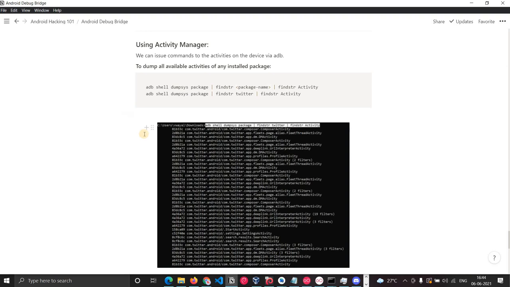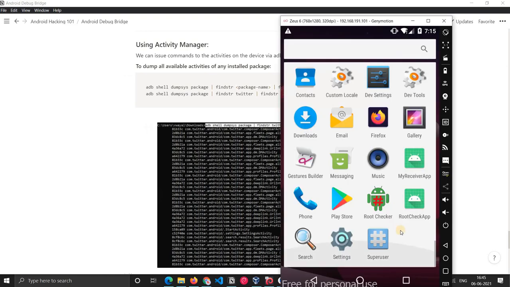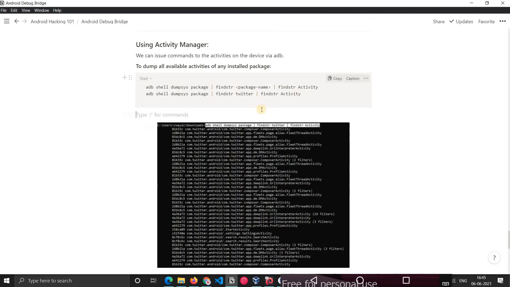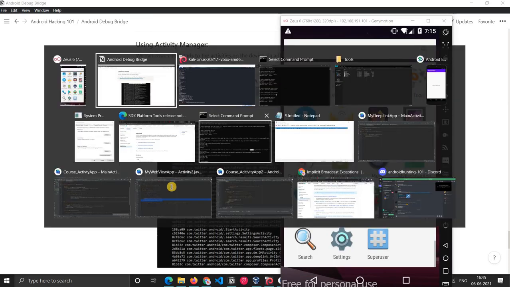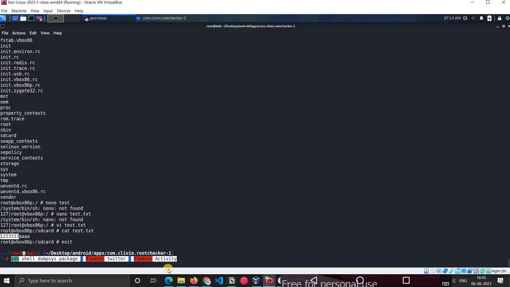Let's move ahead. So this is now dumpsys package. Whichever package name you give, it will just find all the activities related to that package. We just now deleted the Twitter, so let's see any application we can check. My receiver app. Okay, my receiver app. So let's first copy this and find string.